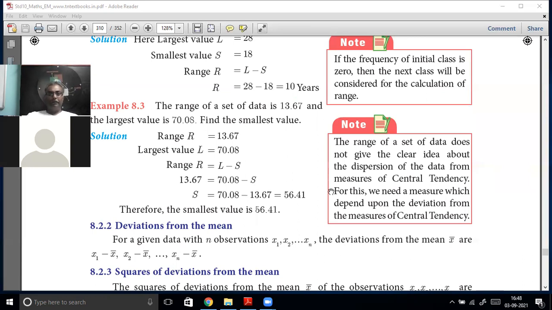Let us go to the real problems. Now, this is what we told about mean. Now, we are going to do something from the mean. We are going to take variance and standard deviation. What is a deviation from the mean? Now, suppose there is a set of data, x1, x2, x3, n observations are given. And the deviations from the mean x bar are x1 minus x bar.